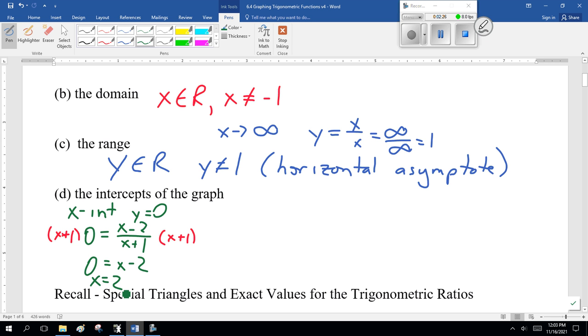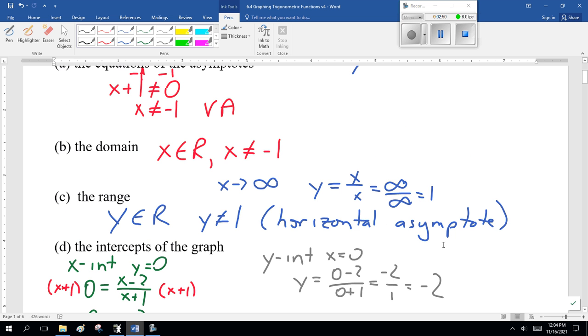So I have an x-intercept at 2. Now, for y-intercept, x is 0. This is y equal to (0 minus 2) over (0 plus 1), which is minus 2 over 1, which is minus 2. So, the y-coordinate is minus 2.